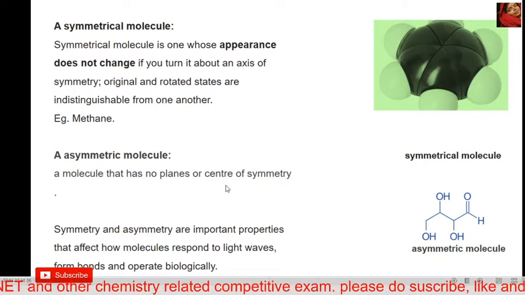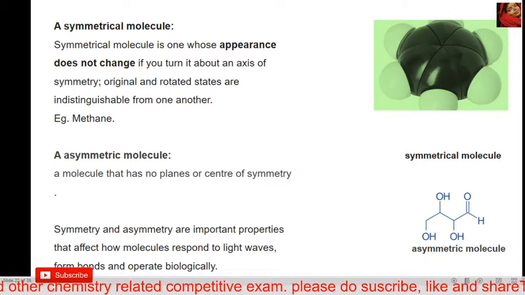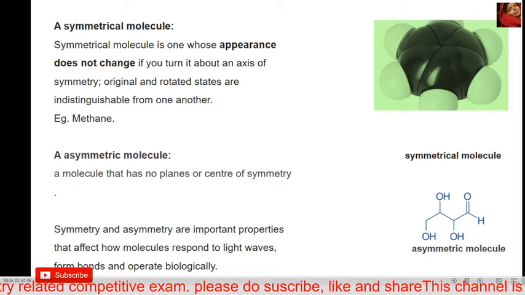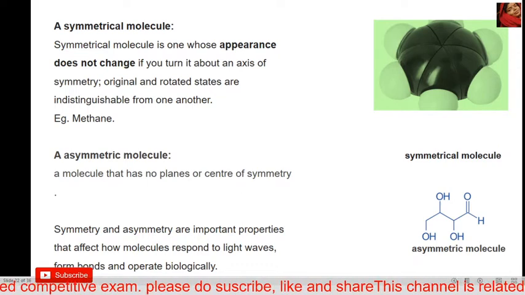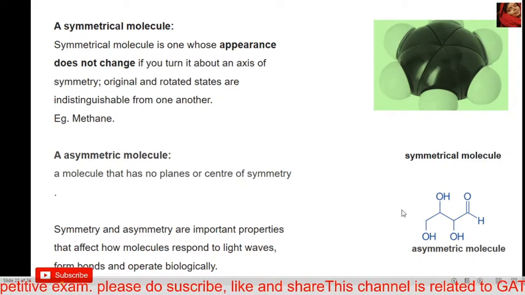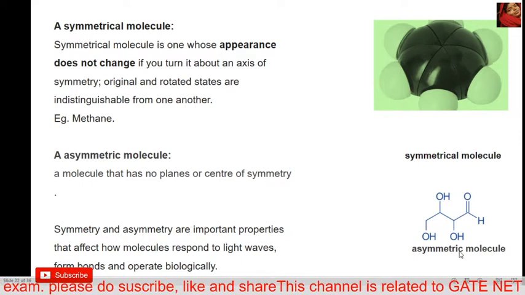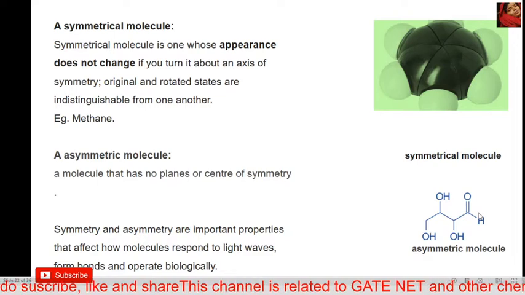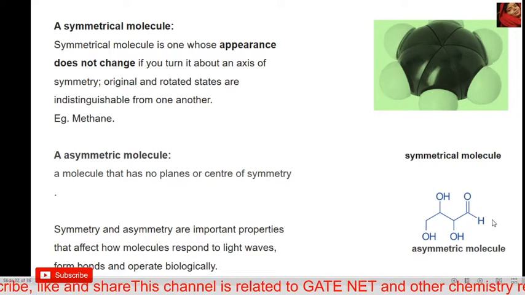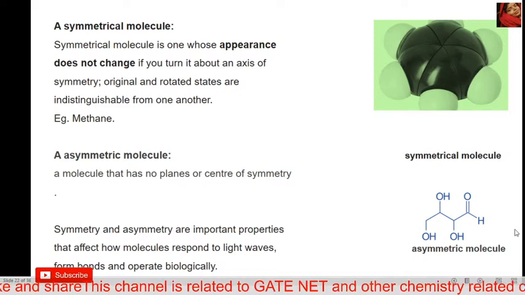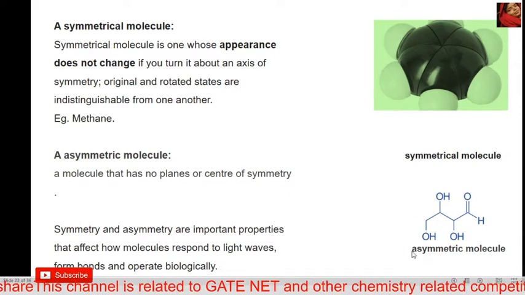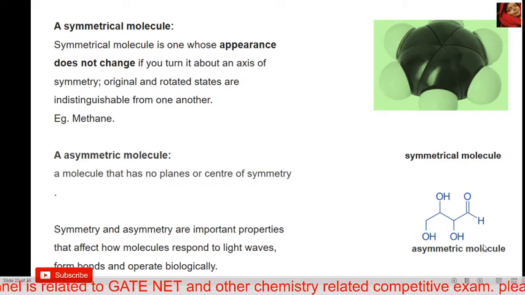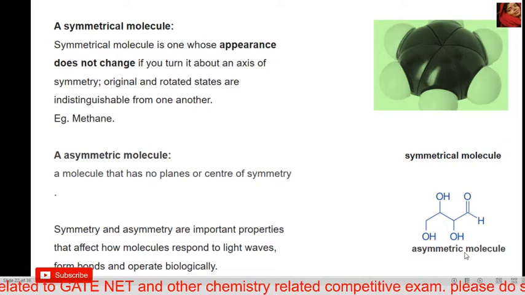And asymmetrical molecules do not have a plane or center of symmetry, meaning the mirror image of an asymmetrical molecule is not the same. For example, this molecule is asymmetrical, and if we take its mirror image, the mirror image is not the same as this molecule, and the two mirror images are not the same to each other. So this molecule is asymmetrical and does not have any type of symmetry, neither a plane of symmetry nor a center of symmetry.